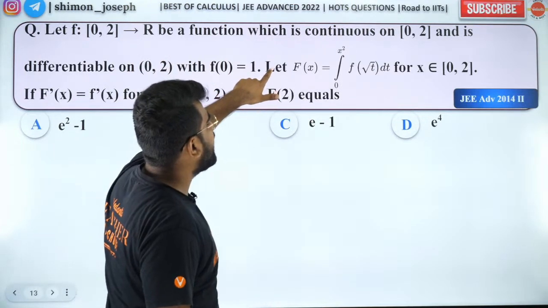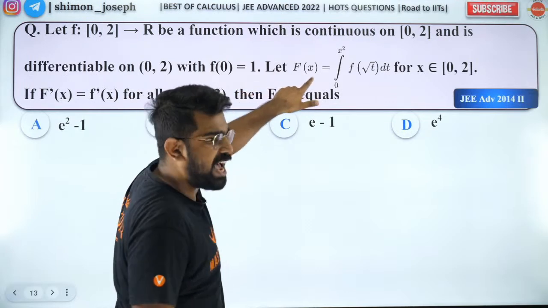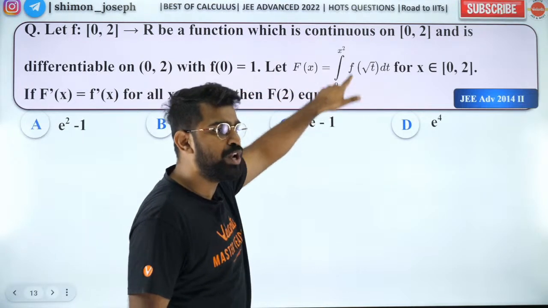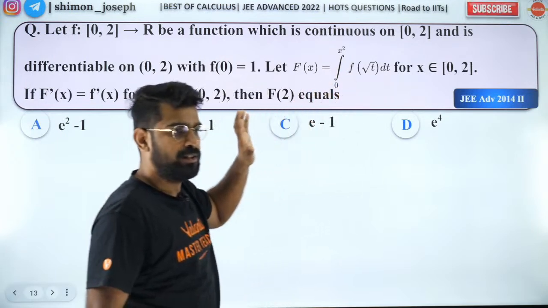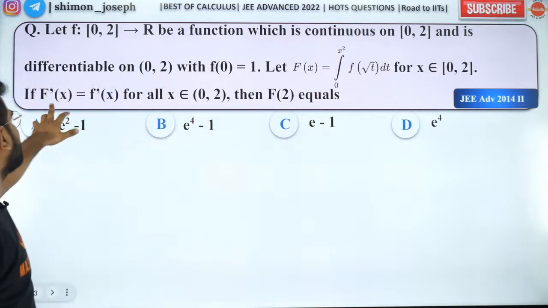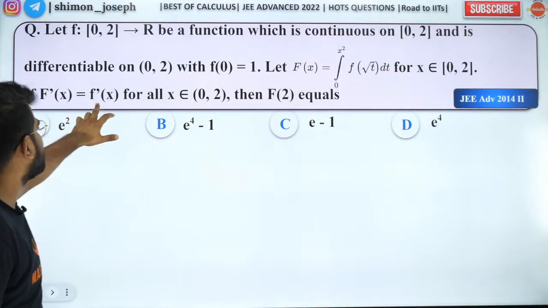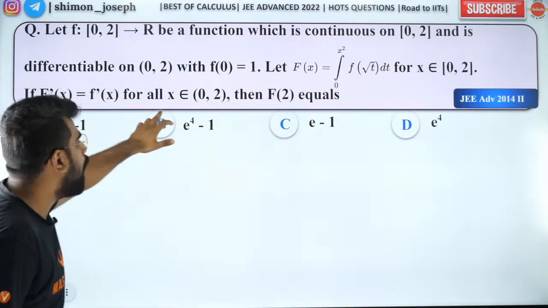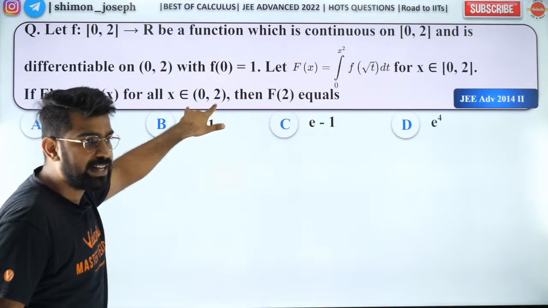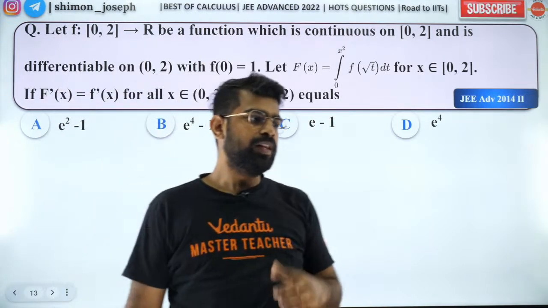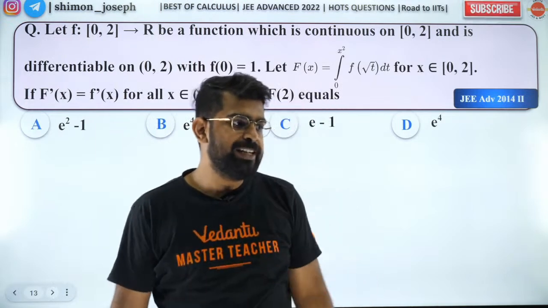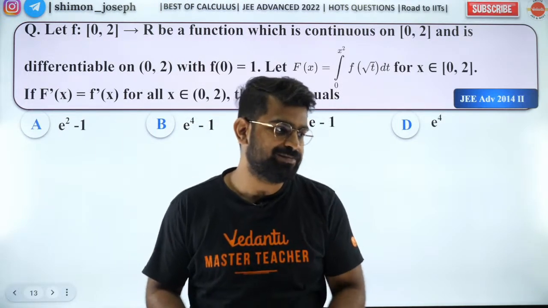Now, they have given capital F of x as integral 0 to x square f of root t dt. Okay, so if F dash of x is equal to small f dash of x for all x within this interval, then what is F of 2? Please try to solve it, everybody.